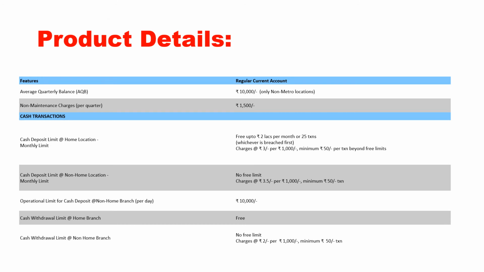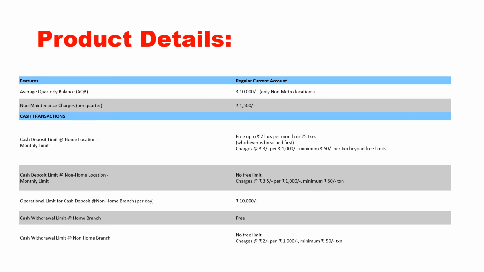Now let's see the product details of the current account. If you are opening a current account with any bank, there is a minimum balance which you are required to maintain with the bank. This is an HDFC Bank regular current account. For this, in non-metro locations you have to maintain 10,000 as the average quarterly balance. The difference to be noted is that for a savings account you have to maintain a monthly average balance, whereas here it is the average quarterly balance. That is, the balance will be calculated once in 3 months. If there is non-maintenance, you will be charged 1,500 per quarter. The main thing to be noted is the cash deposit limit at the home branch: up to 2 lakhs per month or 25 transactions, whichever is earlier, and the rest will be charged.